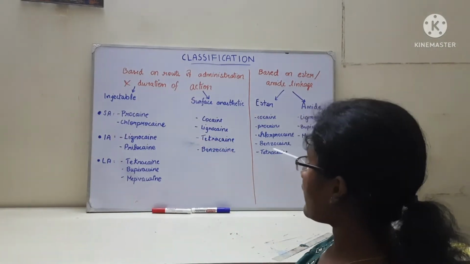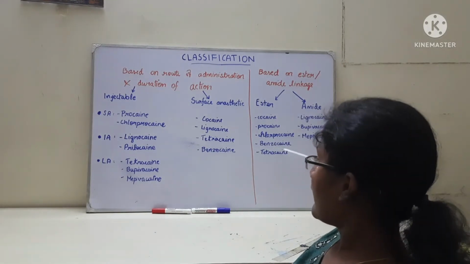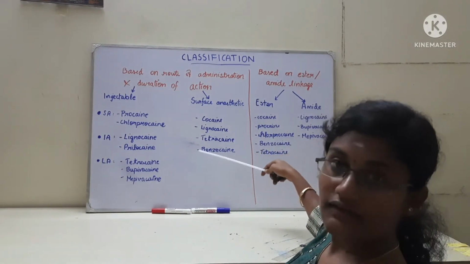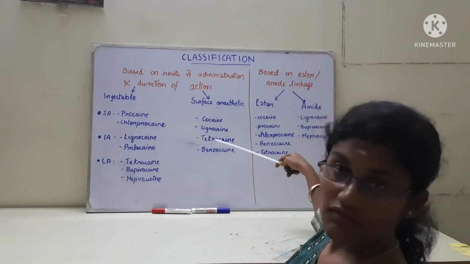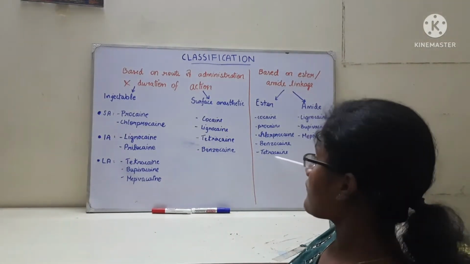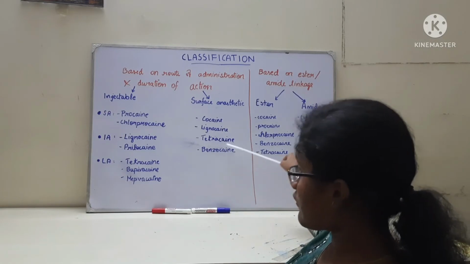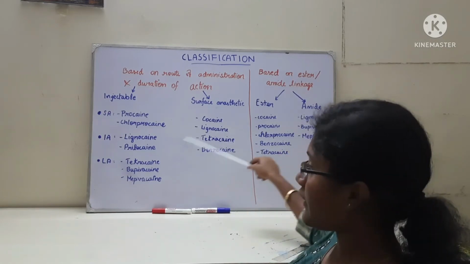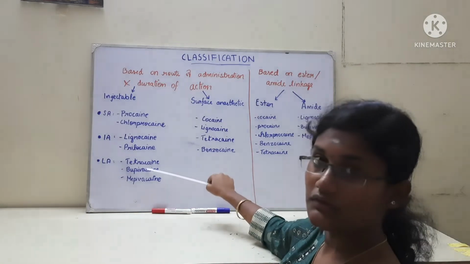Then comes the benzocaine. Benzocaine also has an ester linkage and it is used as a surface anesthetic. Then comes the tetracaine. Tetracaine also has an ester linkage and it is also a surface anesthetic, and surprisingly it is a long acting injectable.